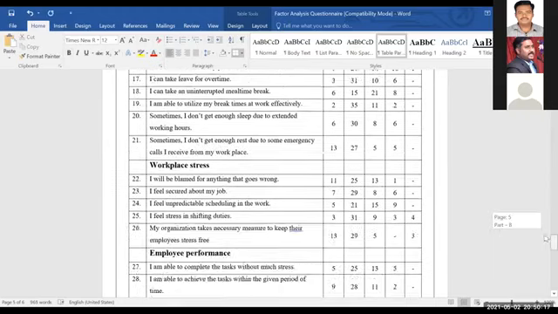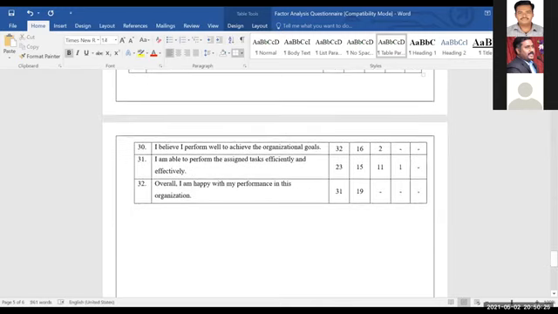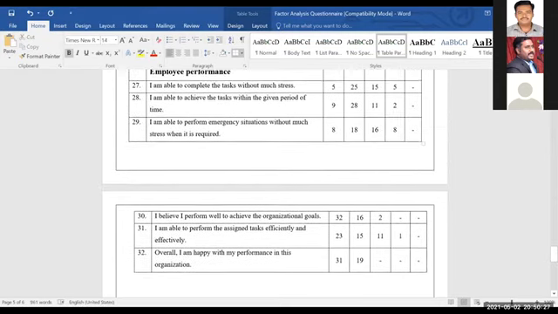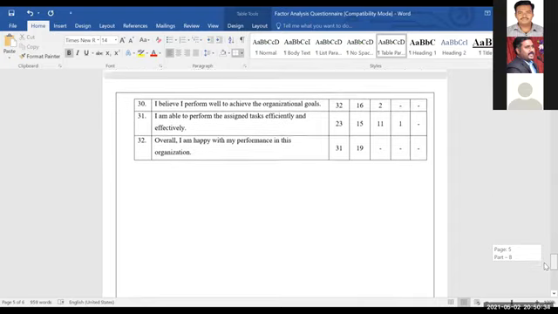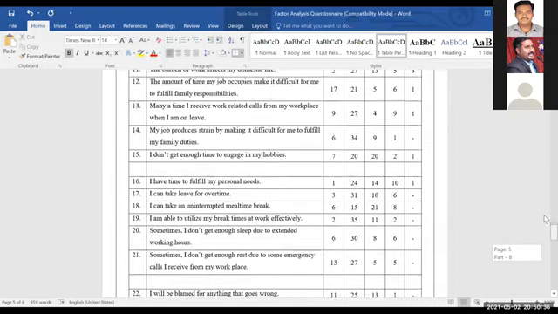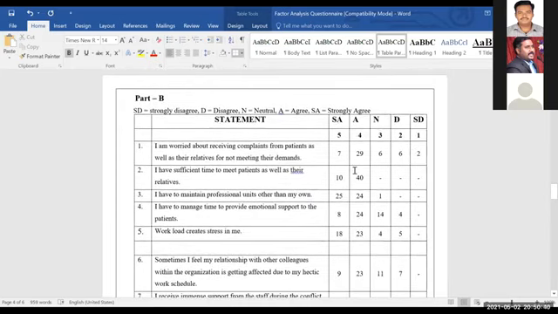So better, I'll delete this first. I'll show you how to do that. Now 32 questions are there, no? So they gave these to the respondents and then they collected the data. This is the data they collected. Based on this data, I entered all this data in SPSS. Now I'll stop sharing this questionnaire.